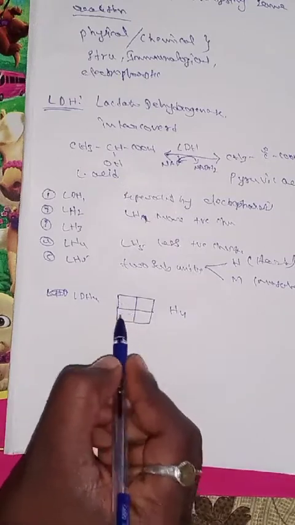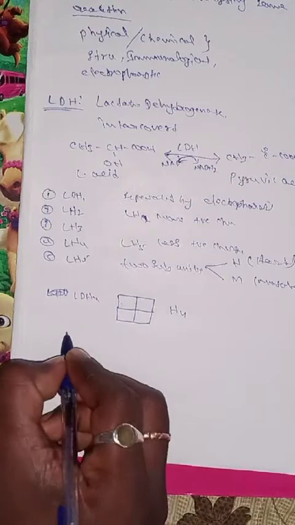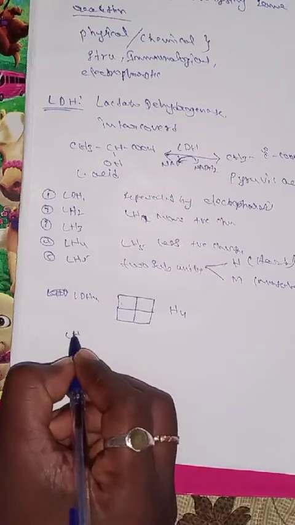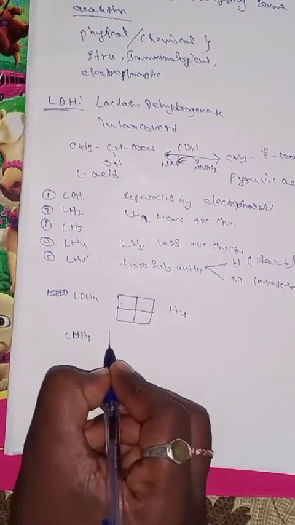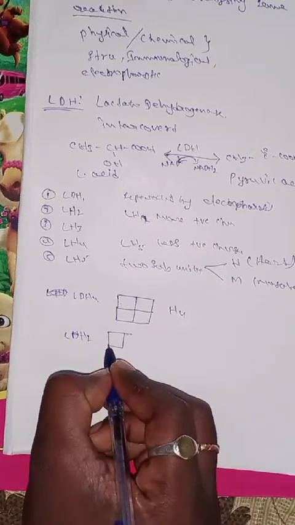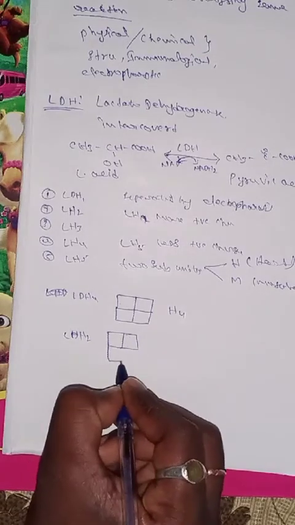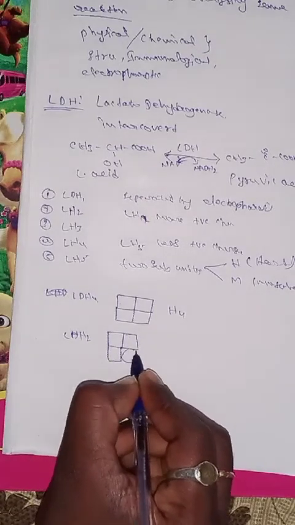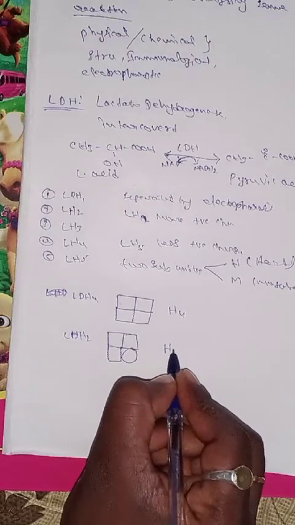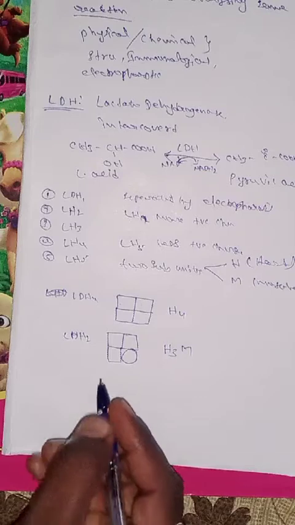How many? 1, 2, 3, 4 subunits. Only H. H means heart. Then the next one, LDH2, consists of